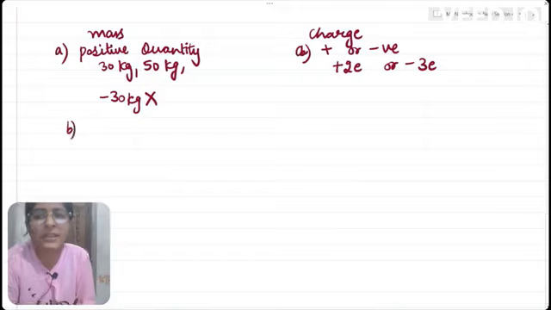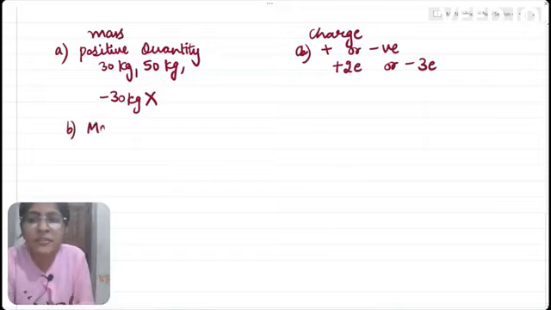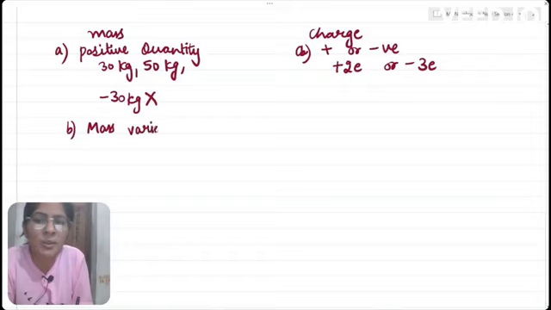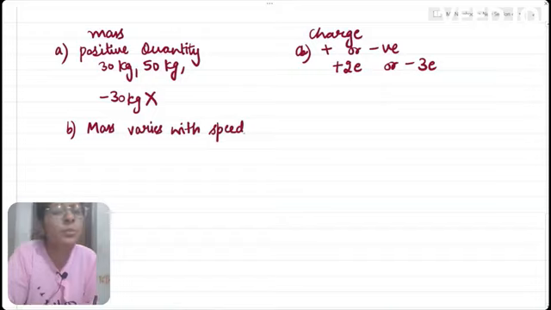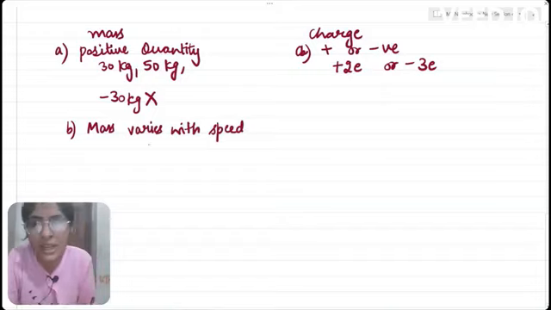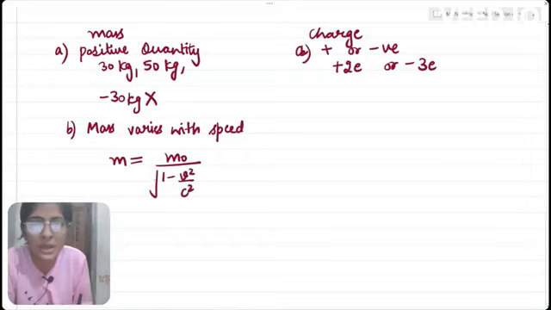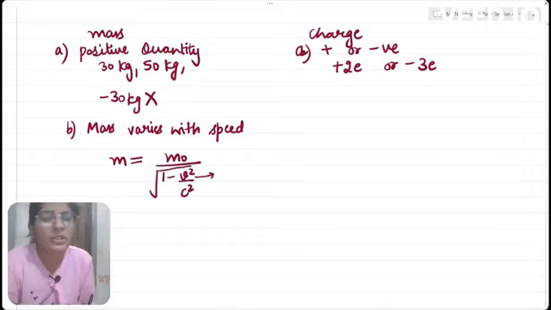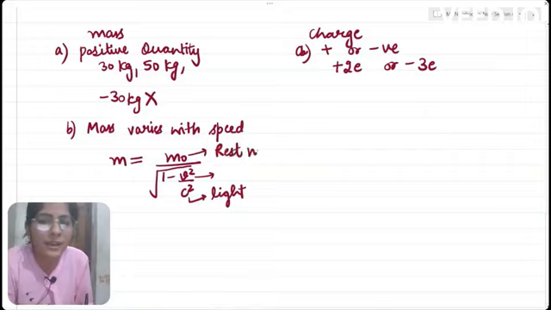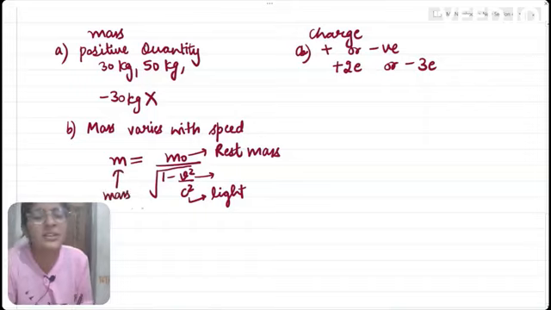Now we have the second difference. Mass varies with speed. Mass is a variable quantity. It varies with the speed of the body. That means if the speed of the body changes, then its mass also changes. How it changes? With this relation, m is equal to m naught divided by the square root of 1 minus v square by c square, where v is the speed of the particle, c is the velocity of light, and m naught is the rest mass of the particle, that is, the mass of the particle when it is at rest, and m is the mass of the particle when it is in motion.